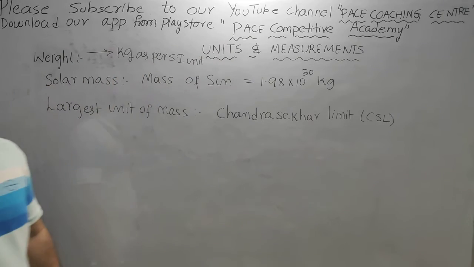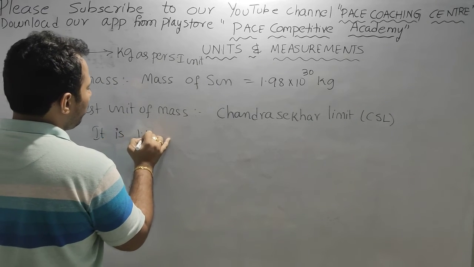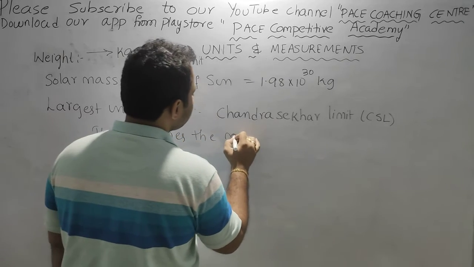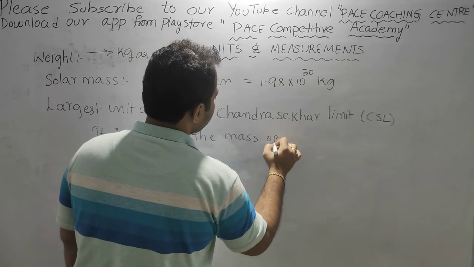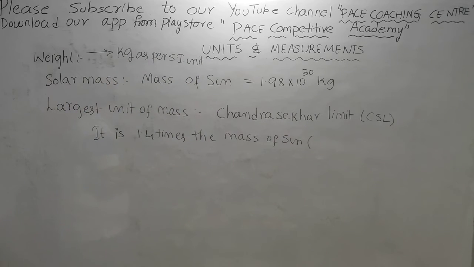One CSL is equal to 1.4 times the mass of the sun, which is equal to about 3 into 10 to the power of 30 kg.